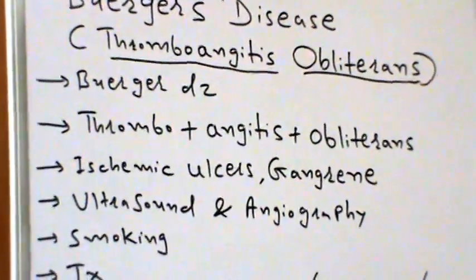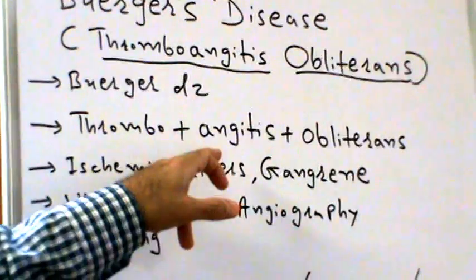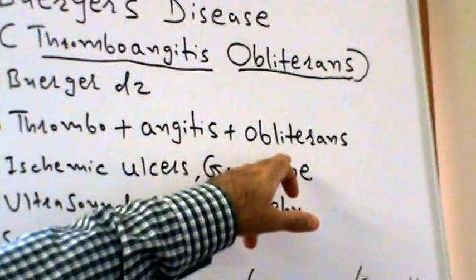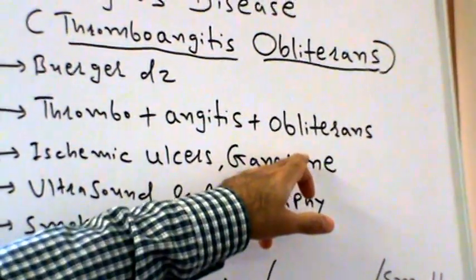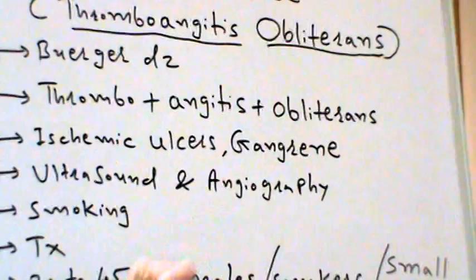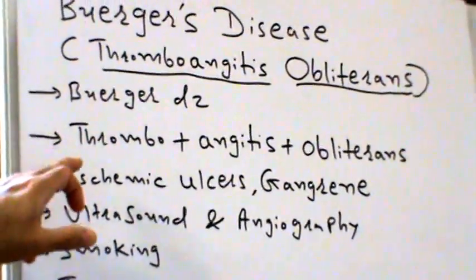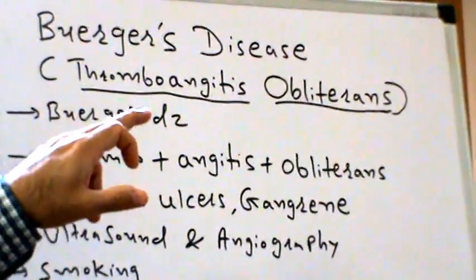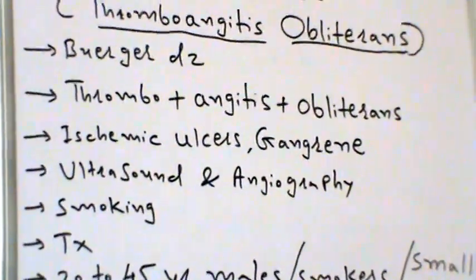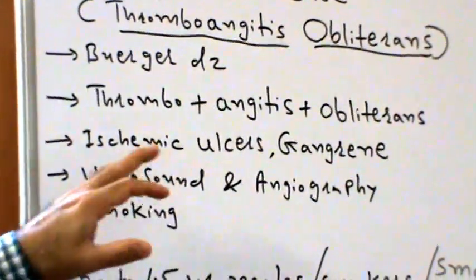So it makes sense that there is inflammation in the arteries or the blood vessels that creates a clot, and that leads to obstruction or the blockage or the occlusion, right? So that's how Berger disease has been renamed as thromboangiitis obliterans. Ischemic ulcers and gangrene are very common.